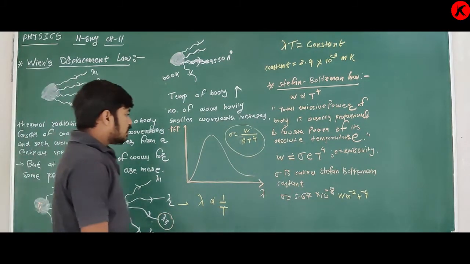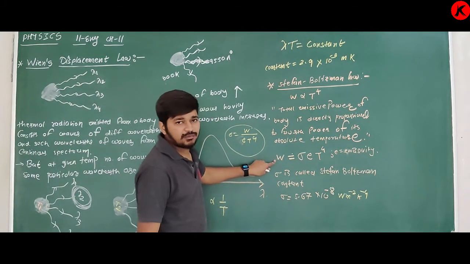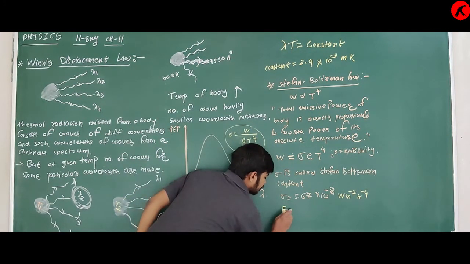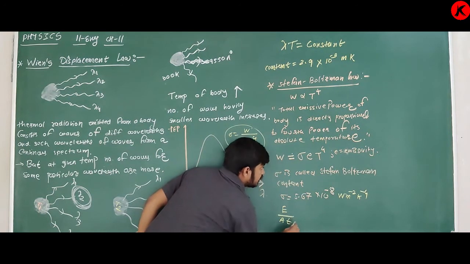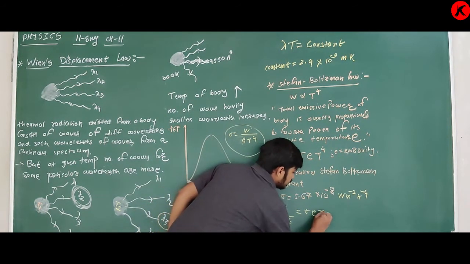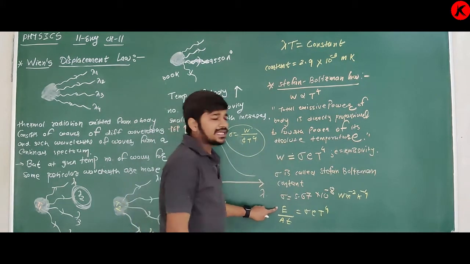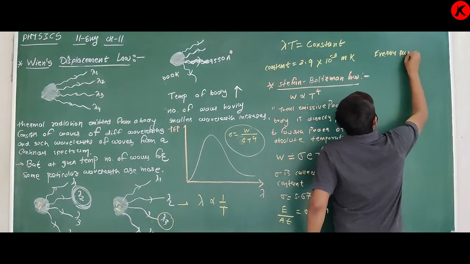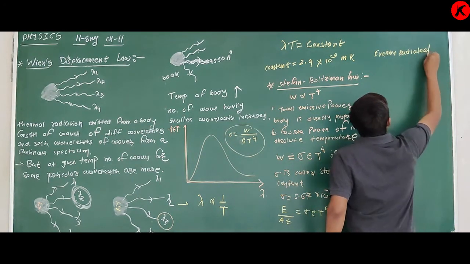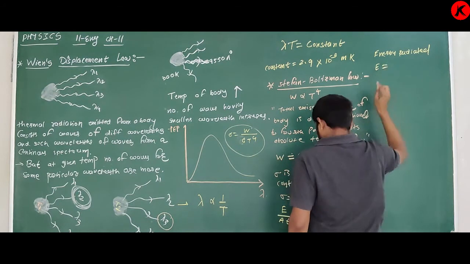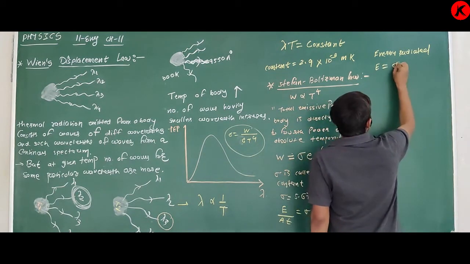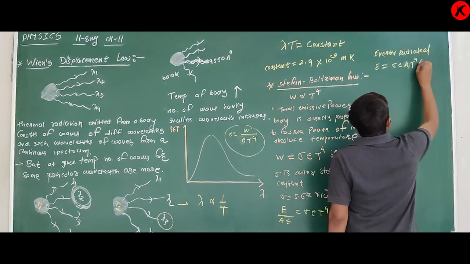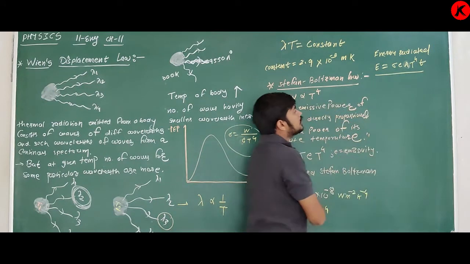From this equation of total emissive power, we know the equation of W is E upon A t. So I can write this as sigma E T raised to 4, or E, that is energy radiated. The equation for energy radiated is E equal to sigma E A T raised to 4 into t. Yes, this equation you can use.